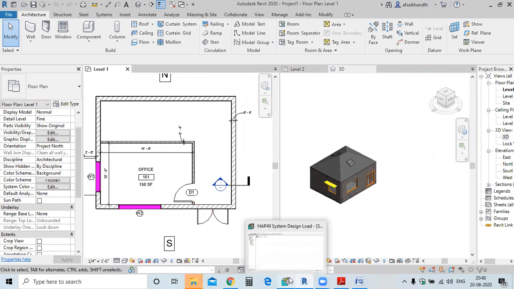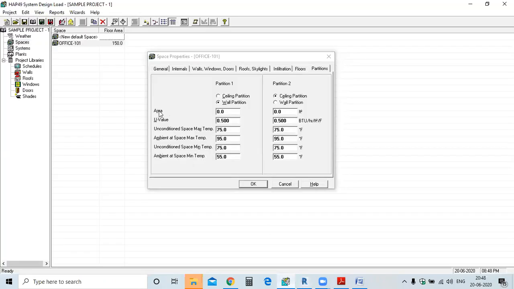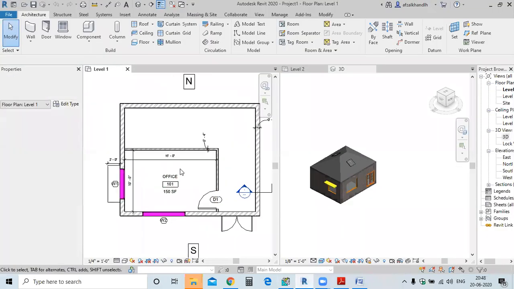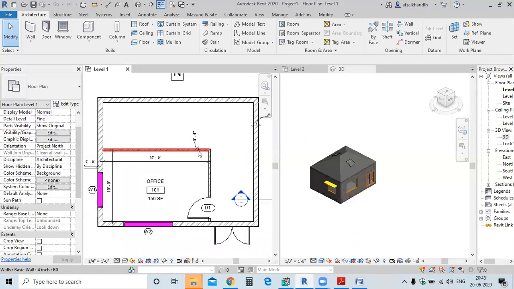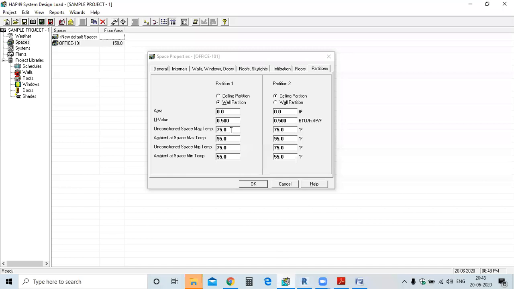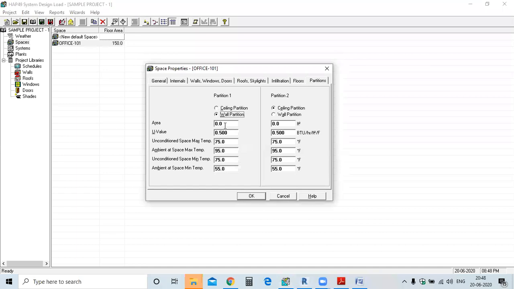Going to the software, you can select the area first. What will be the area of the partition wall? Anyone online? Yes, sir. It is asking. 250 square feet: 10 by 15 plus 10 perimeter into height 10 feet, 250 square feet, sir. Exactly. But window size we need to deduct, door is a deduction. So area is 250. Take 250, it won't make much difference.